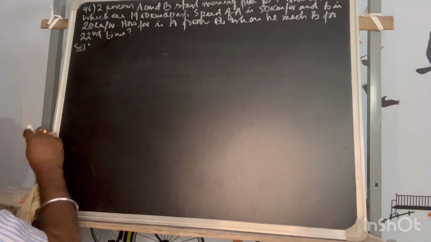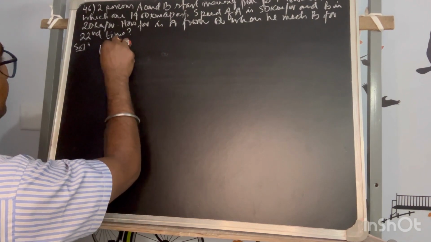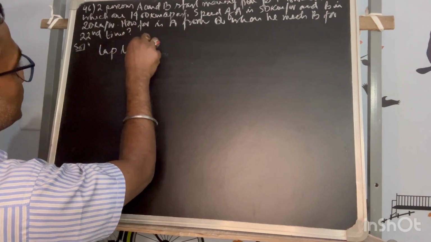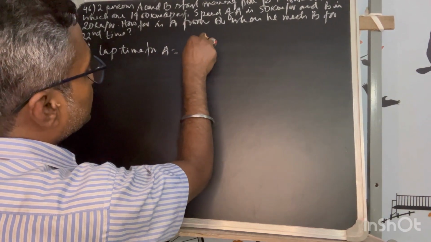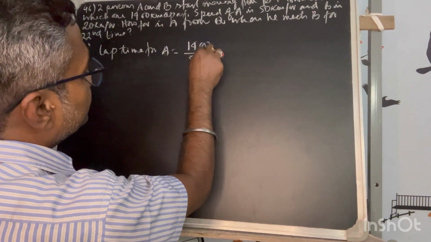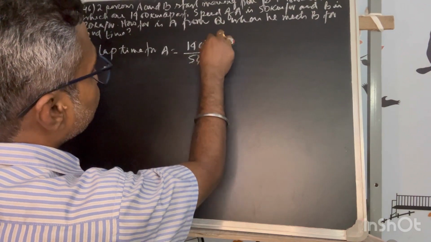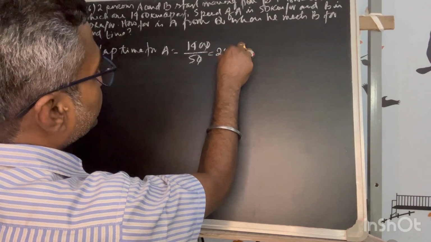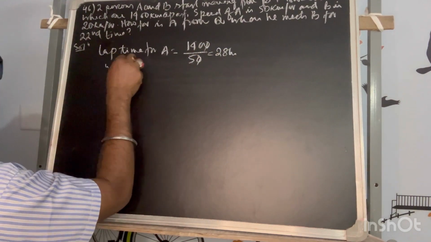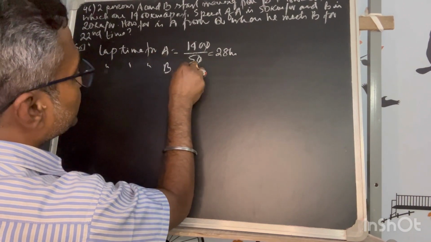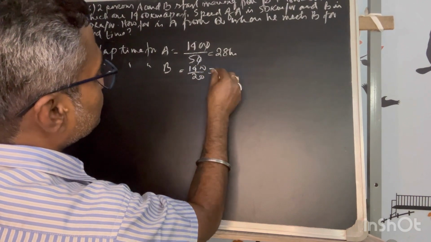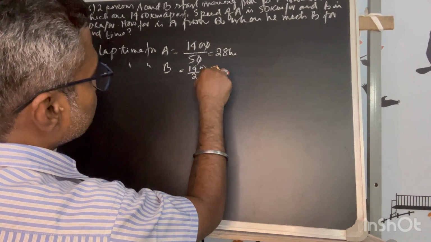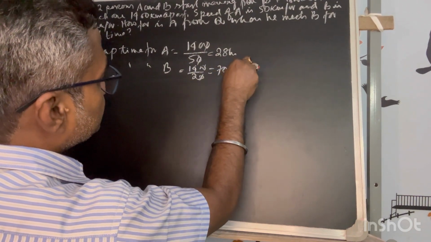Another thing, the lap time for A is how much? 1400, the lap length, by 50, that is equal to 28 hours, and the lap time for B is 1400 by 20, that is equal to 70 hours.